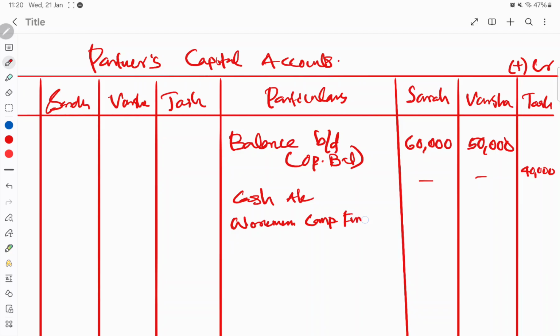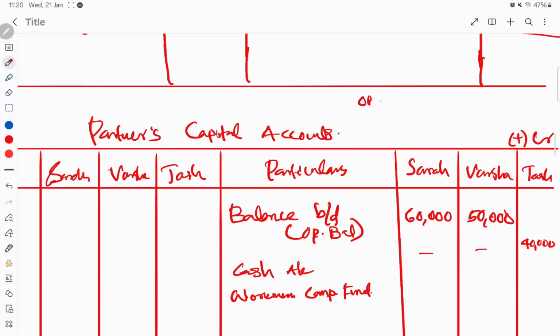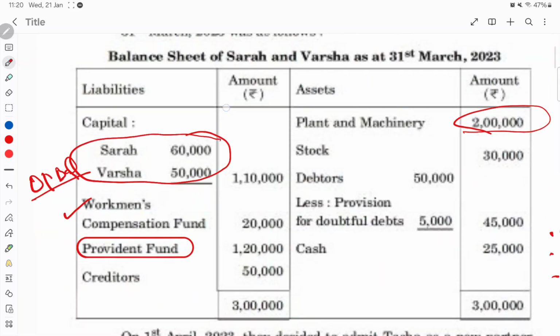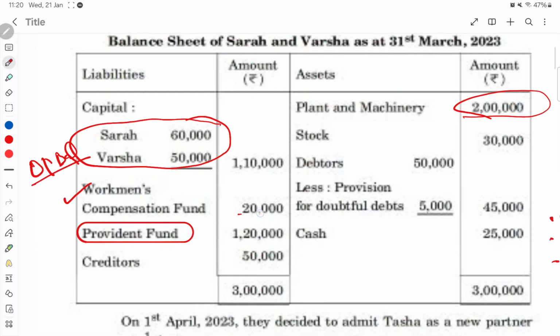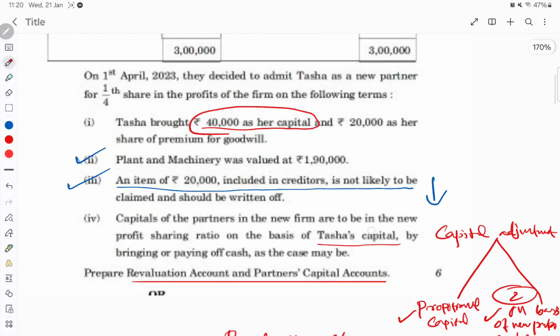Here it is given as fund. It will be shared in the old ratio. We know the old ratio is 3:2 as per the question. So check what the amount is. Workman compensation fund is 20,000, right? This 20,000 will be taken, this will not be taken. Workman compensation fund of 20,000 will be shared in the old ratio 3:2.